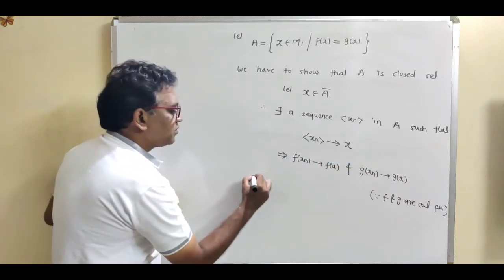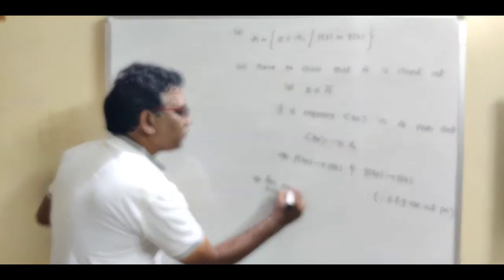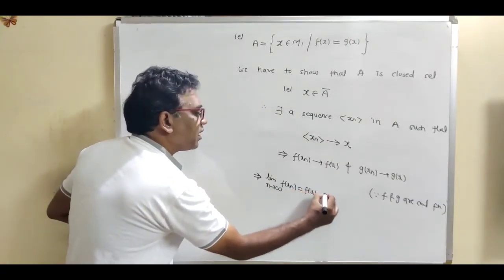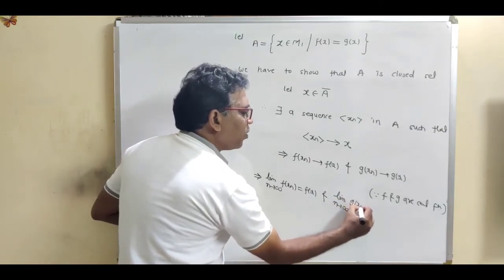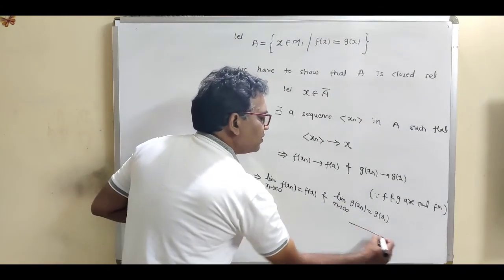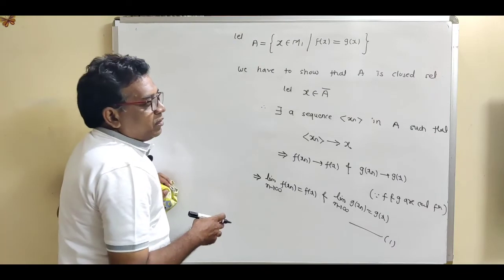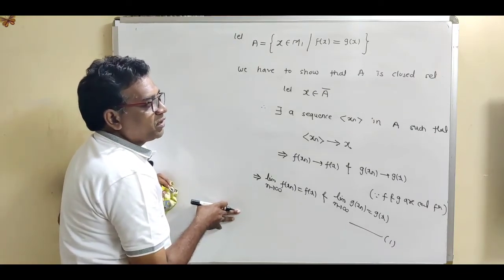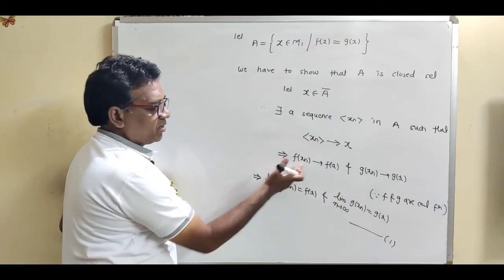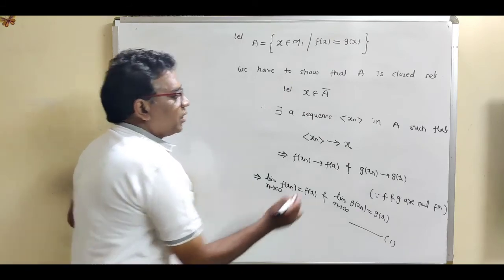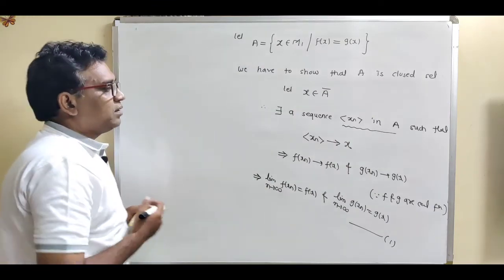So this implies, write this like this: limit as n tends to infinity of f(xn) is equal to f(x), and limit as n tends to infinity of g(xn) is equal to g(x). This is, suppose, equation number 1. So see, we are using the definition of limit point. If x is the limit point, then this is the definition, and because f and g are continuous functions, we can write like this. Now use this term: the sequence xn is in set A.